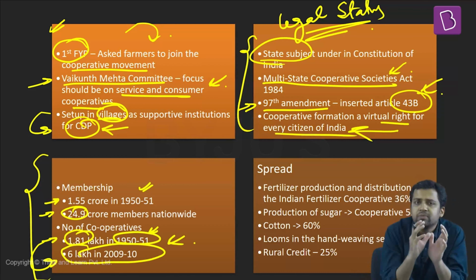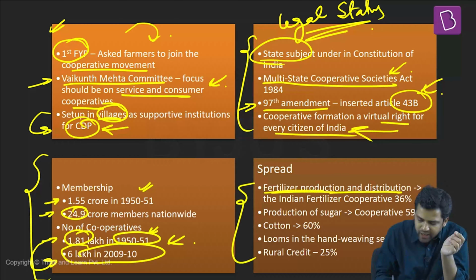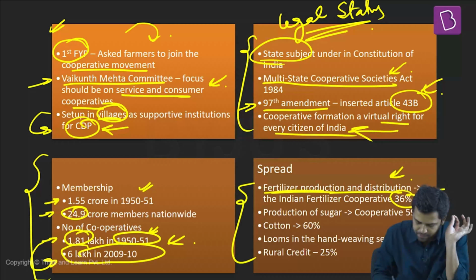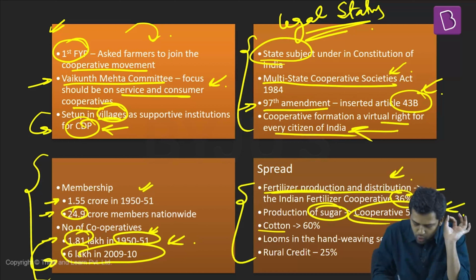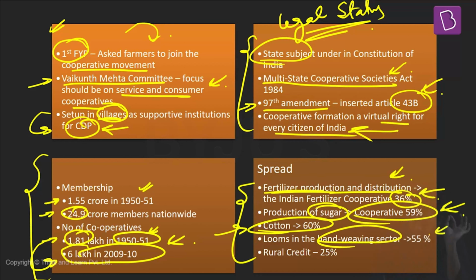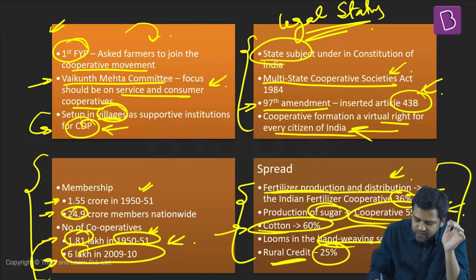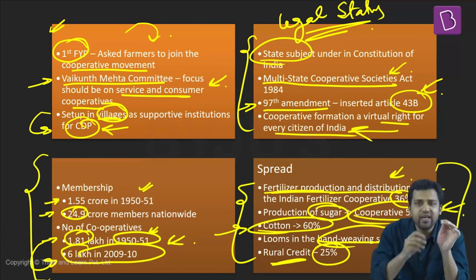And there are certain sectors which are dominated by cooperatives. For example, in the fertilizer production and distribution sector, 36% of the sector is dominated by cooperatives. In the sugar sector, almost 60% is dominated by cooperatives. Cotton, 60%. Hand weaving sector, 55%. Rural credit, 25%. So these are the areas where cooperatives have played a very important role in India.